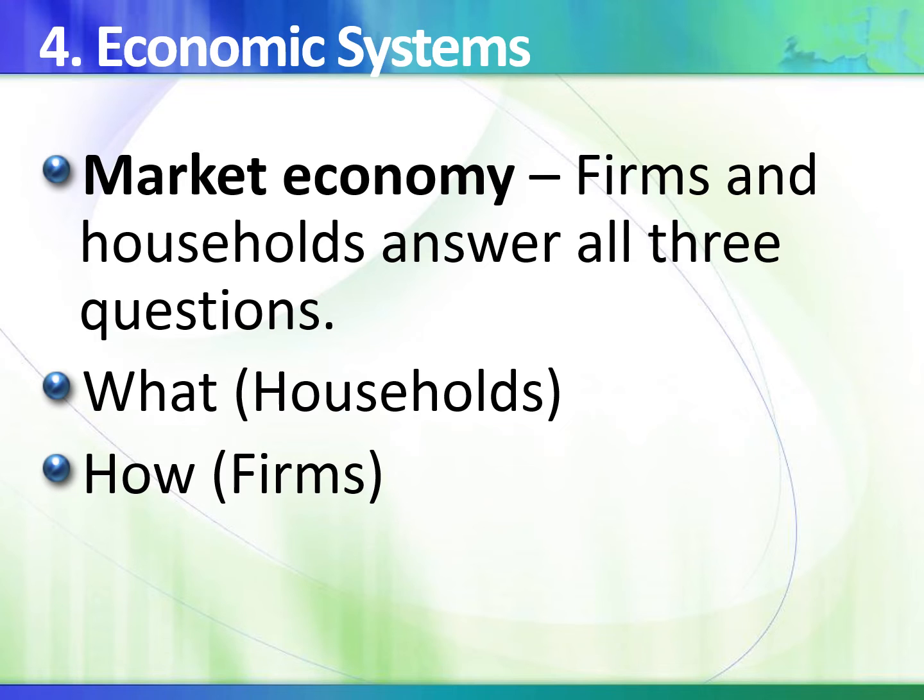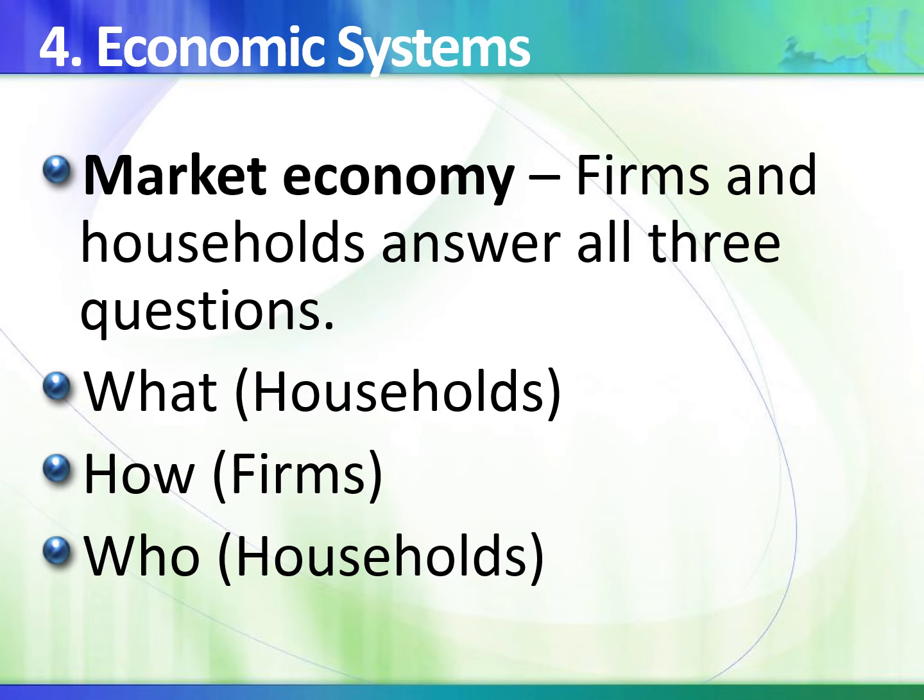How shall the goods be produced is answered by the firms. Firms make the decisions about what type of workers and how many workers they want to hire, what type of machinery they want to use, and the location, where they should set up their production plants. So those are answered by the firms.